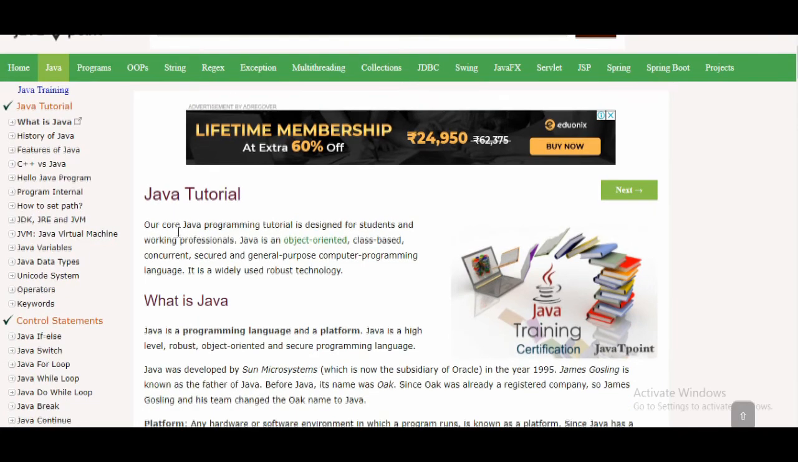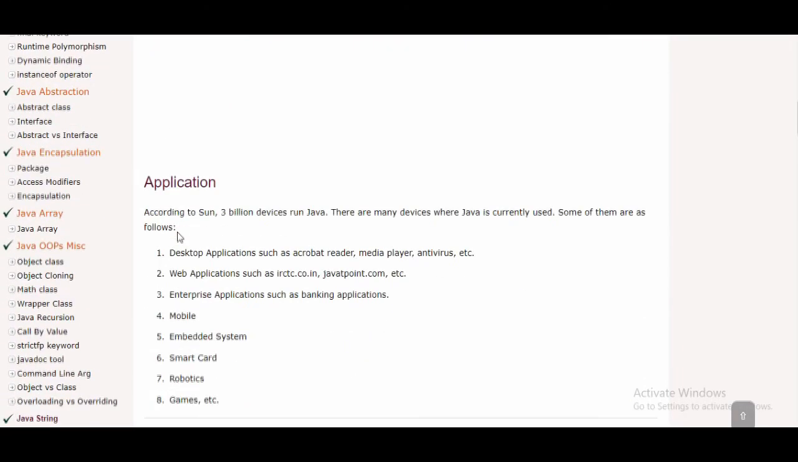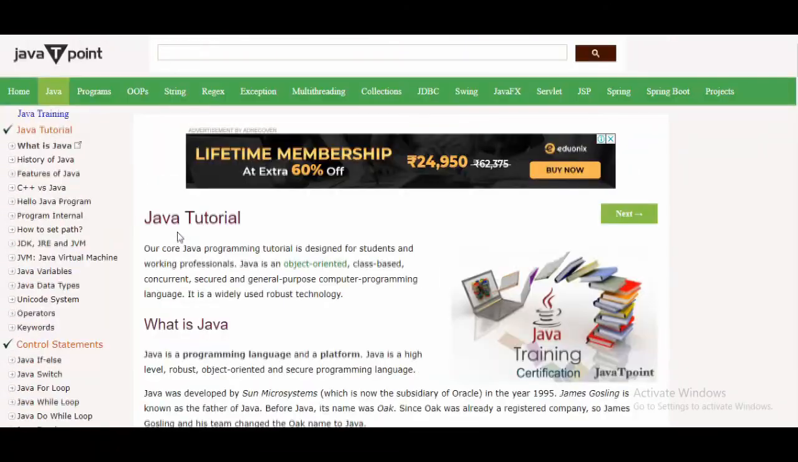As you can see in the left sidebar, each and every topic is covered in the form of blogs. As the name suggests, Java T-Point is one of the best websites currently in the market. So I will suggest you go through this website at least once. If you are a beginner, if you have no knowledge regarding Java, you will get an immense amount of knowledge from here. I will put the link of this website in the description box below.